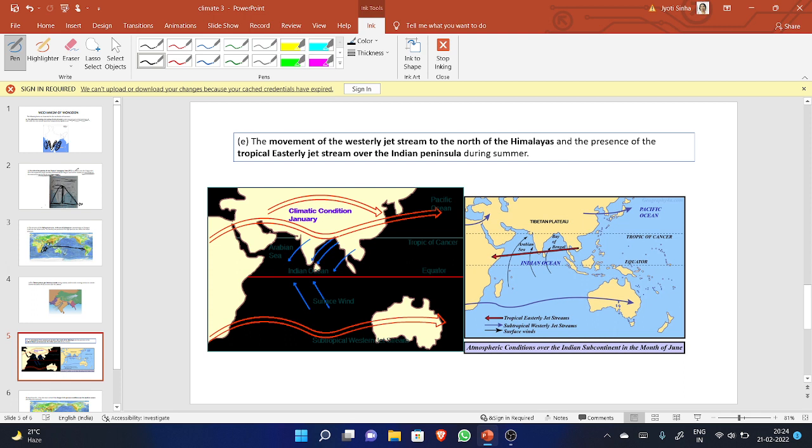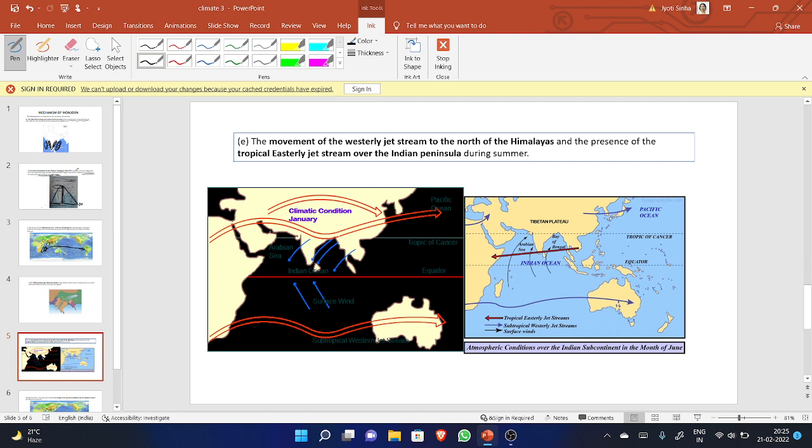Jet stream in the north of the Himalaya. This is the jet stream in the north of the Himalaya in the black picture, the arrow. And the presence of the tropical easterly jet stream. In the next picture, the blue picture, here one red arrow is showing. This arrow is the tropical easterly jet stream over the peninsula. This is the peninsular part of the country. In the peninsula,